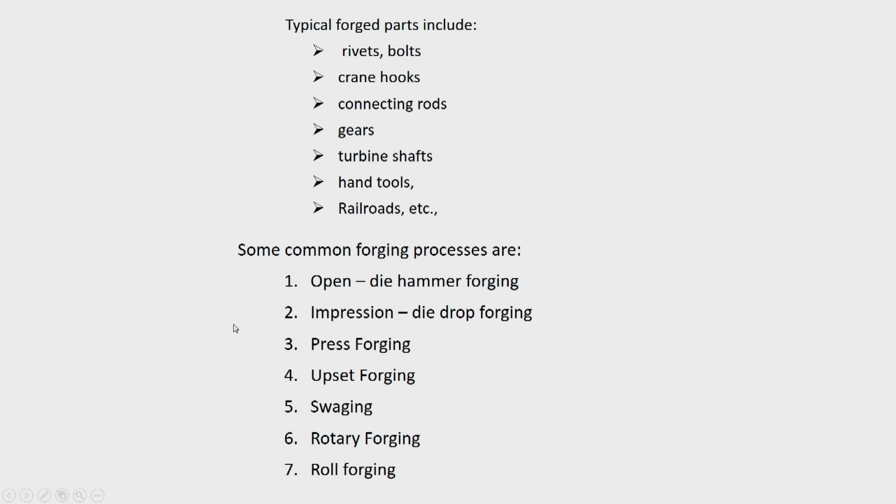Typical forged parts, in a few cases, are rivets and bolt heads; the rivet head is also made by forging operation.